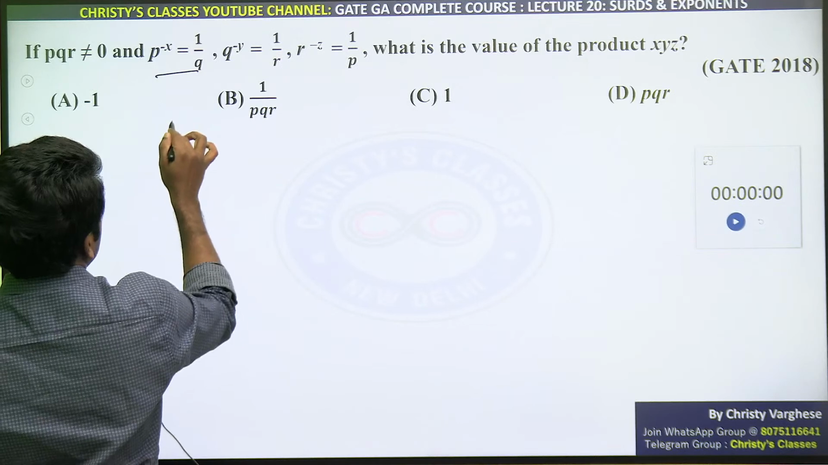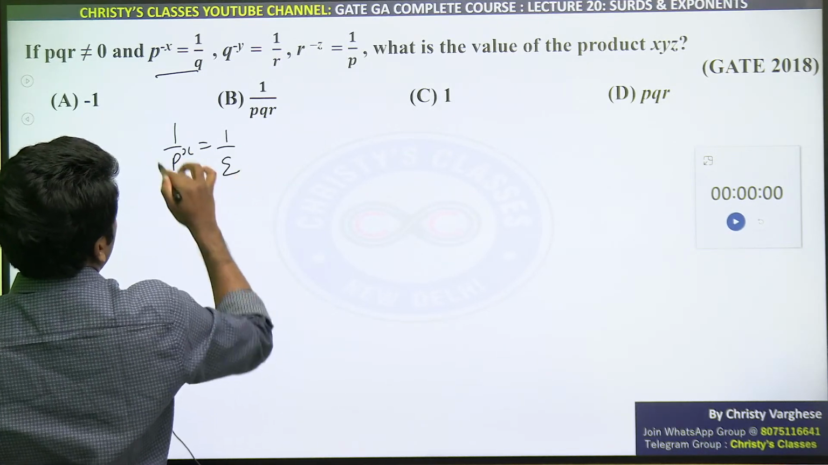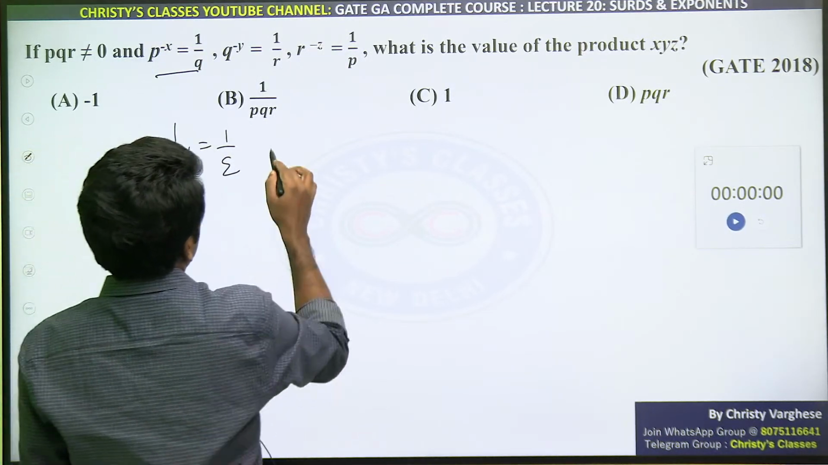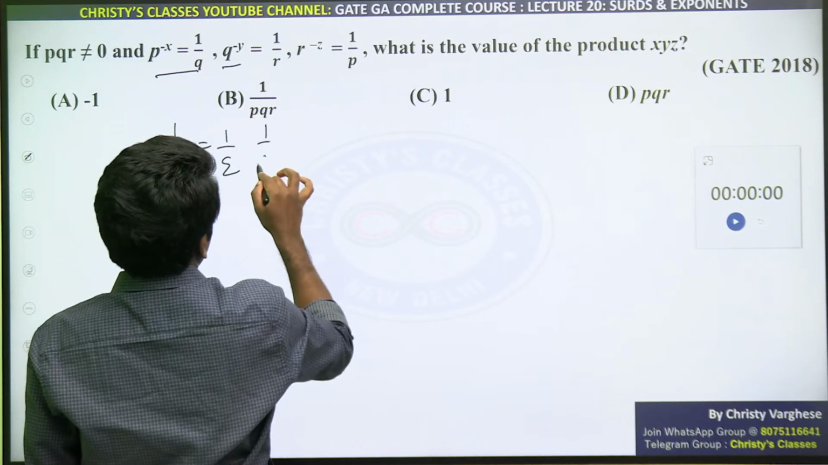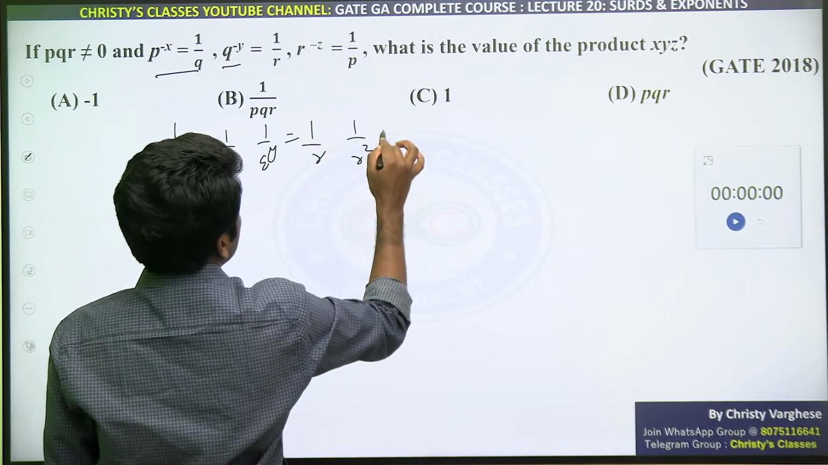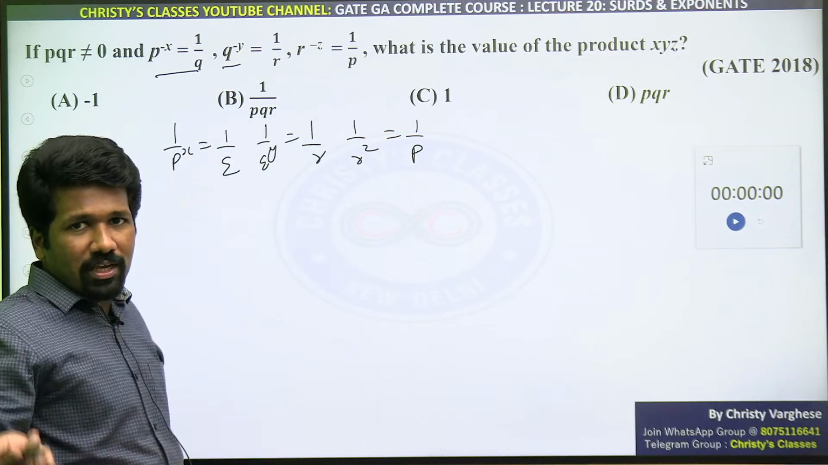p raised to minus x is what? 1 by p raised to x, right? That is clear? We have discussed a raised to minus m is 1 by a raised to m. And q raised to minus y is 1 by q raised to y equal to 1 by r. And here it is 1 by r raised to z equal to 1 by p. So 1 by x equal to 1 by y means x and y are equal.